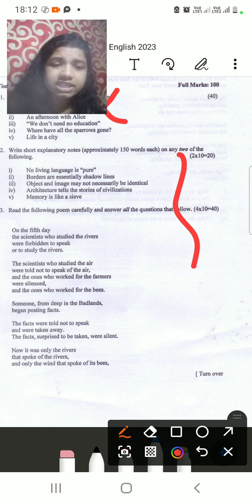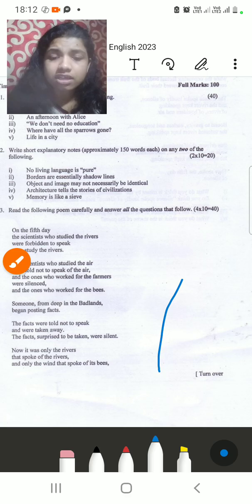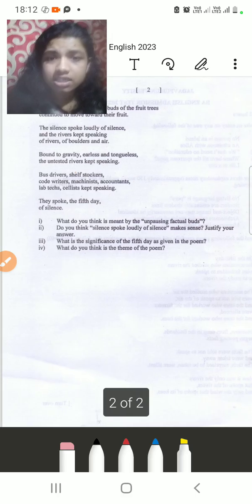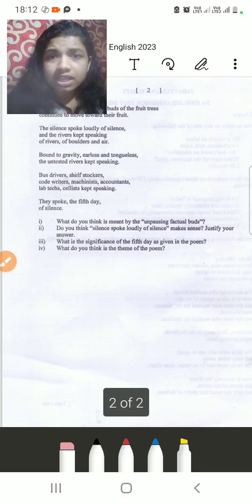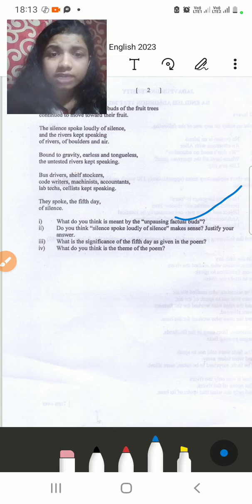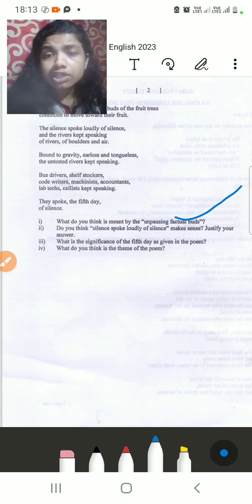Then you can see there is definitely poetry being given, and there are questions following. The first question asks what do you think is meant by the unposing factual bars? The question is nowhere saying to write a simple summary.